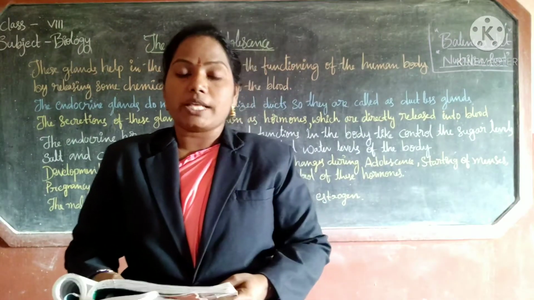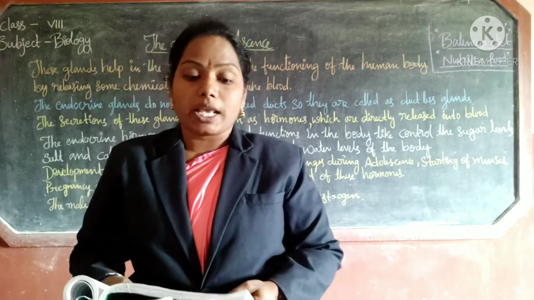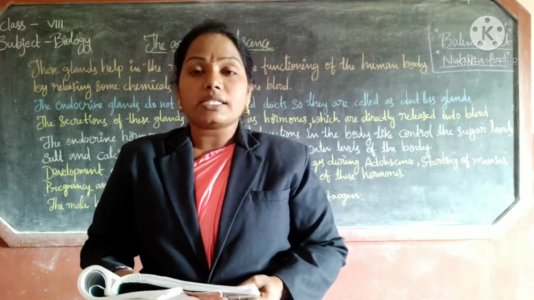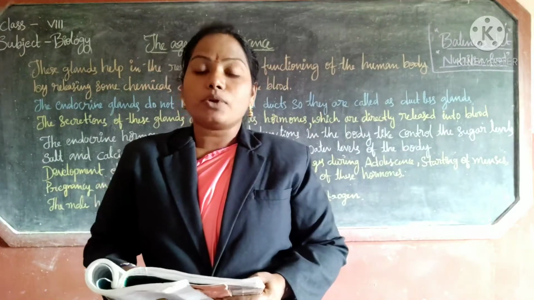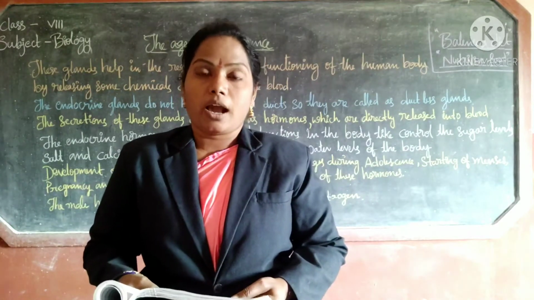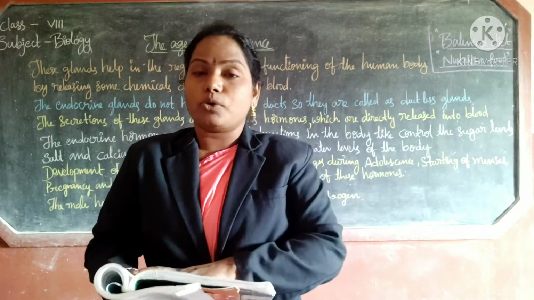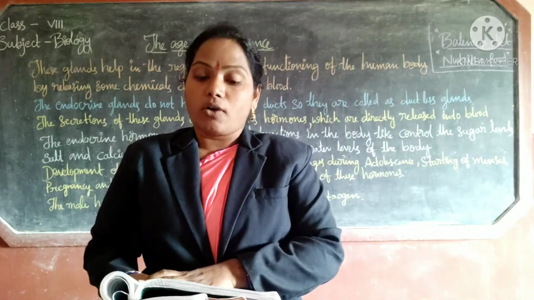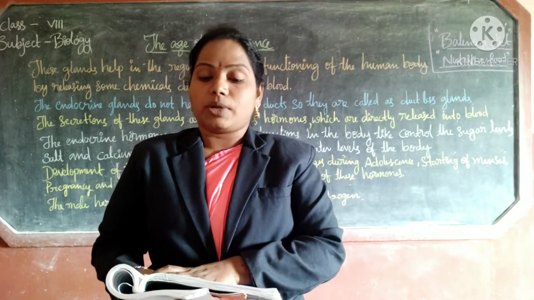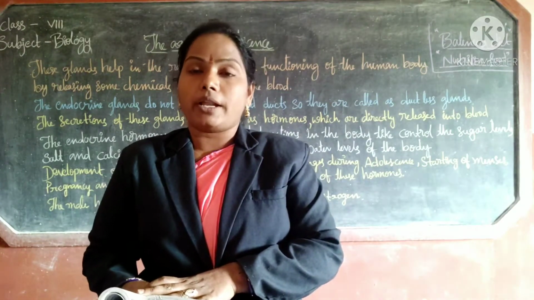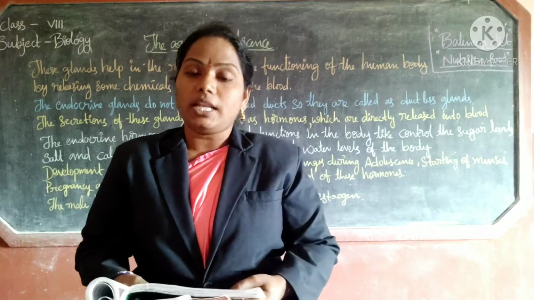First one is serial number 1. First gland is testis in male. Hormone is testosterone. The effect of this hormone is releasing of sperm and secondary sexual changes in male.